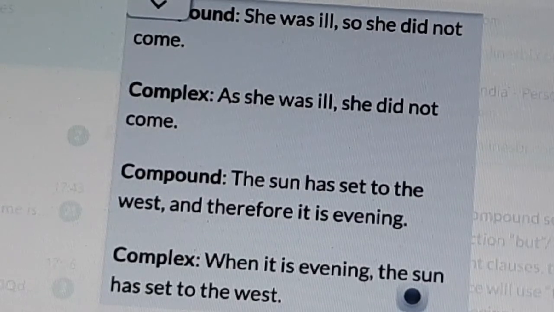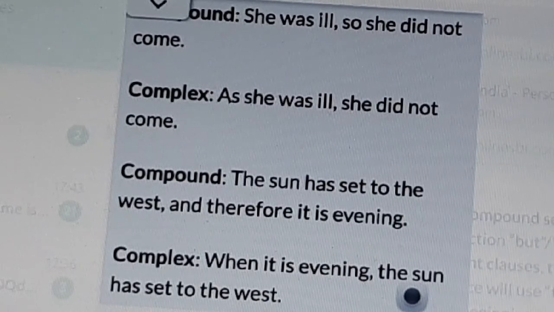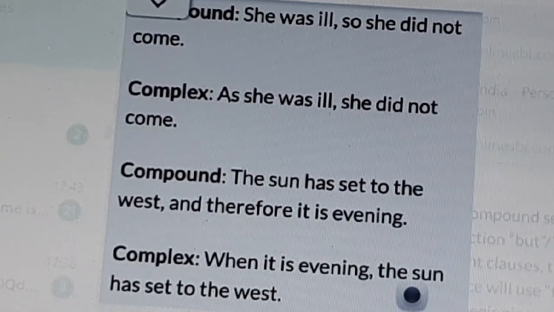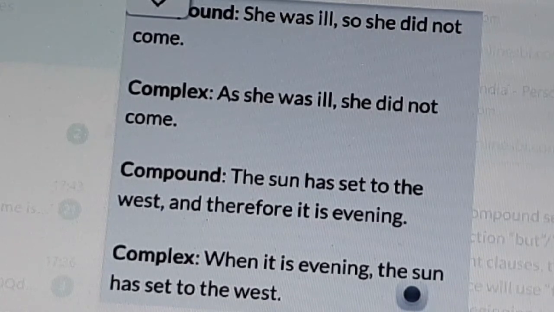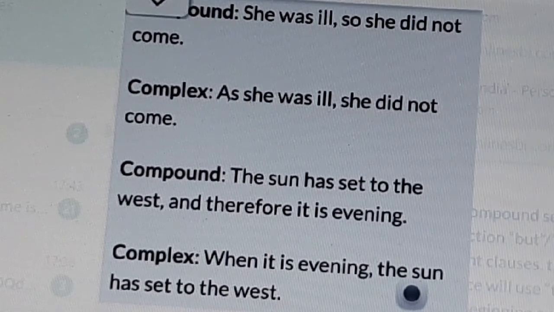Another example, in compound sentence: she was ill, so she did not come. In complex sentence, instead of "so", we are using "as". As she was ill, she did not come. The sun has set to the west and therefore it is evening.